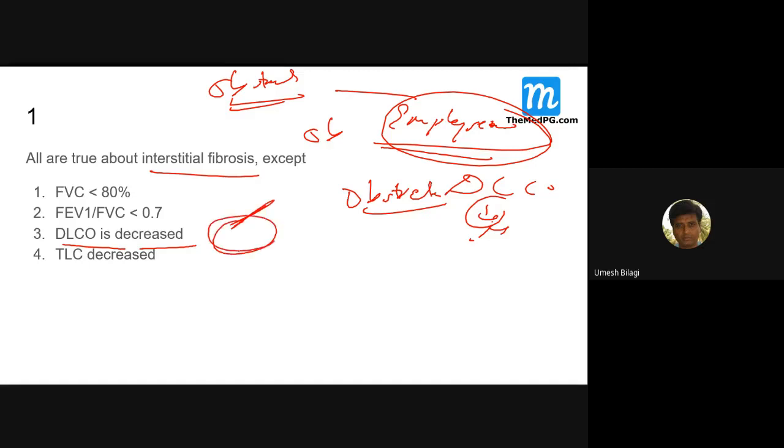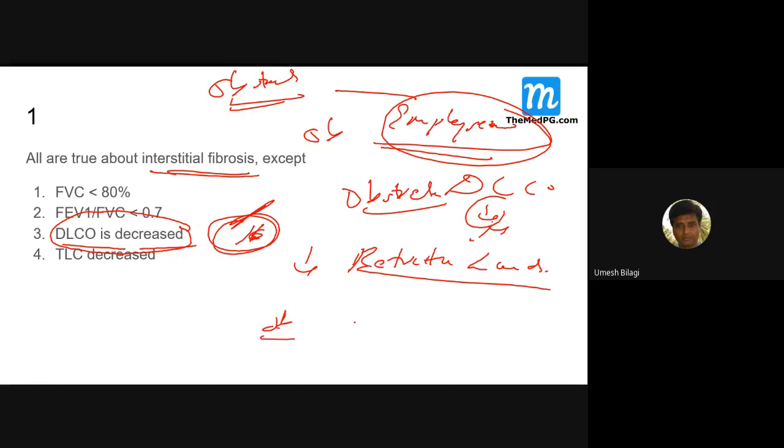Even the alveolar sac can be involved. So DLCO gets decreased in restrictive lung disease, whereas in obstructive it is not reduced. It may be normal, except in emphysema.